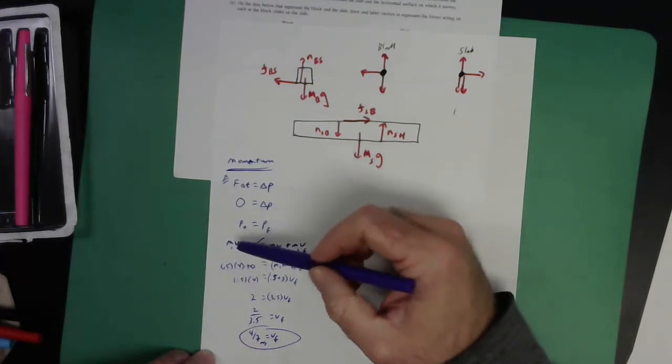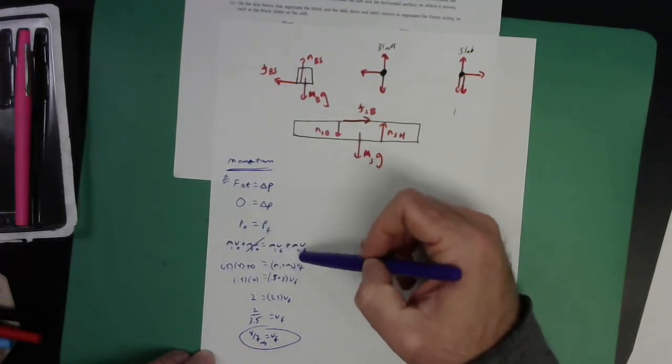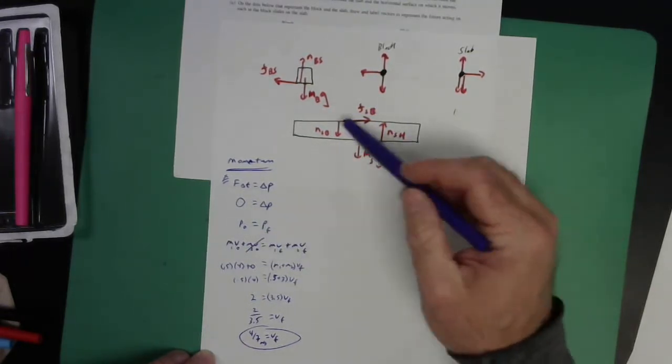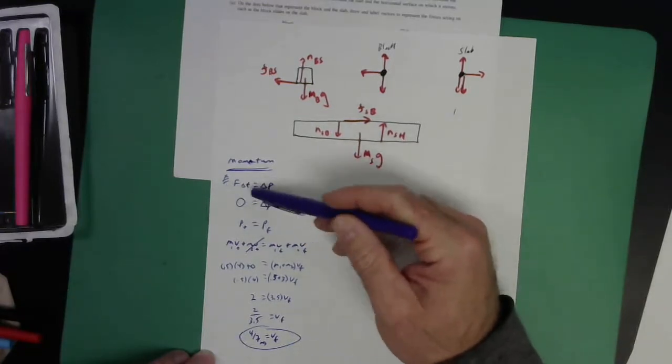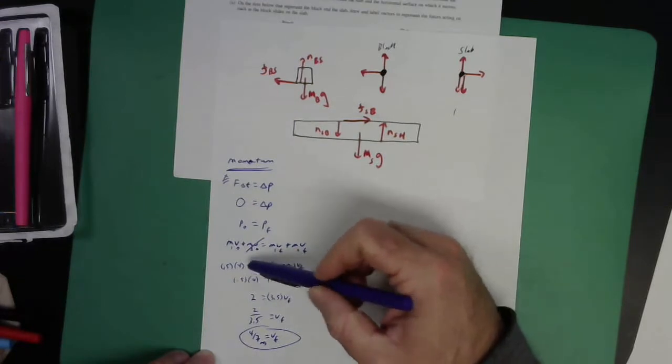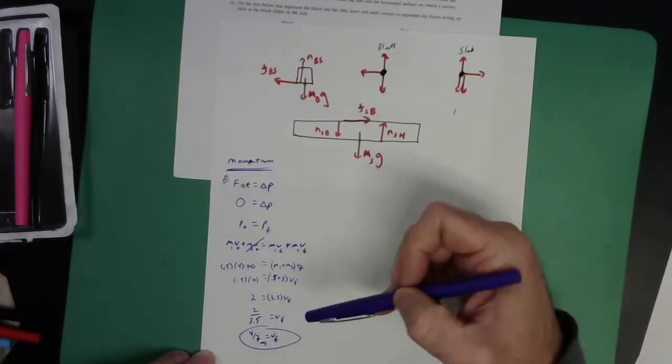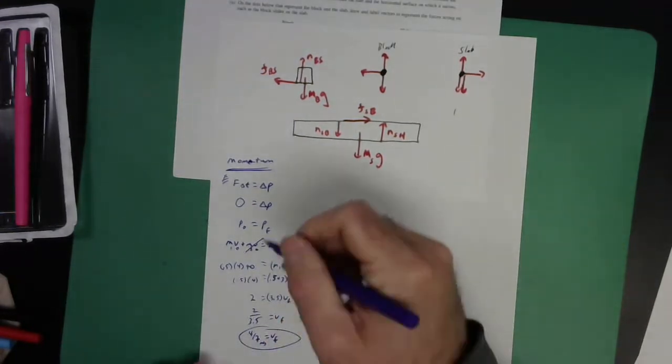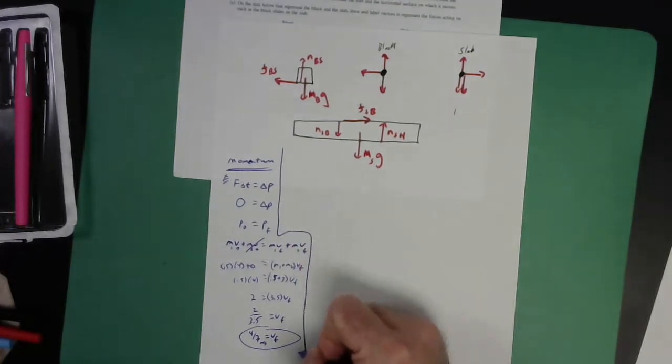When we talk through it, we're going to do m1v1 plus m2v2 is m1v1 plus m2v2, because the initial equals the final momentum, because there's no outside horizontal force to change the horizontal momentum. So the change in horizontal momentum is 0, so it's constant. I just put in my values, and I recognize that I know everything except vF. I can solve for vF. That is the slickest, fastest way of solving that problem.